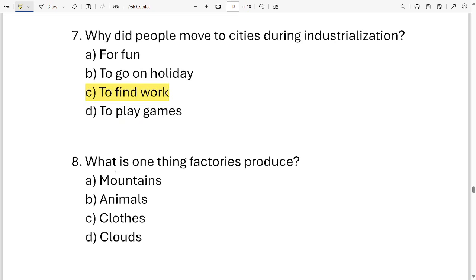Question number 8. What is one thing factories produce? Options are mountain, animal, clothes, cloud. These are the four options. Which one is correct? It is option C, clothes.